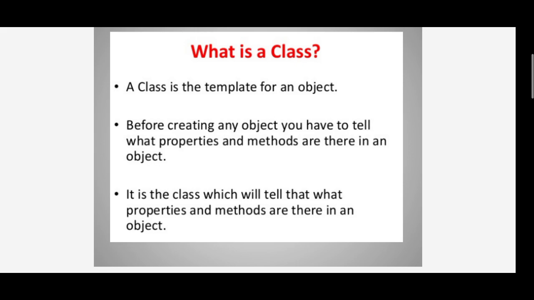It is the class which will tell what properties and methods are there in the object.